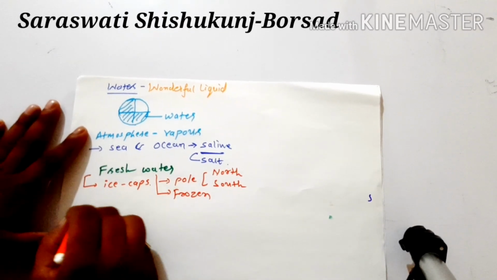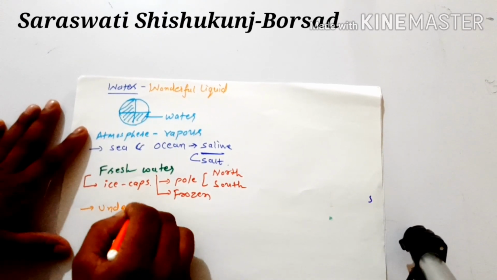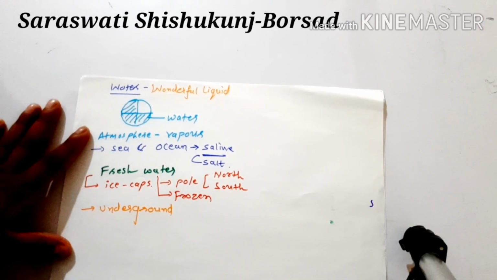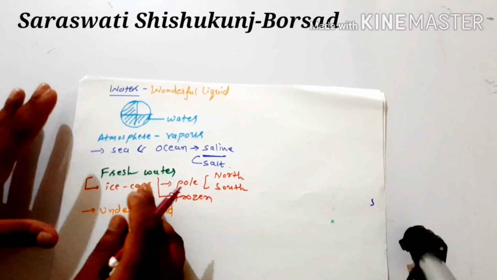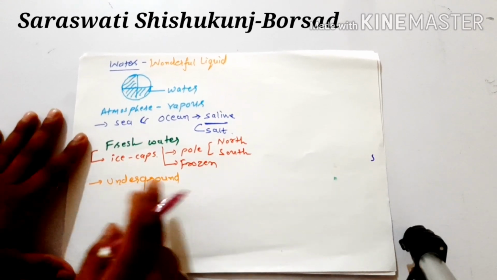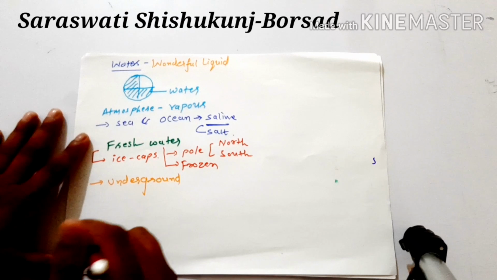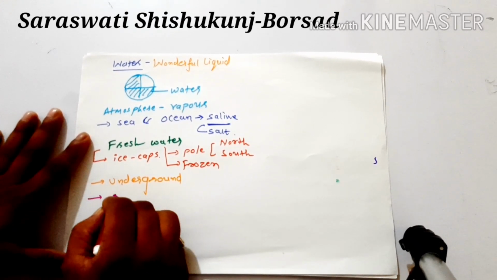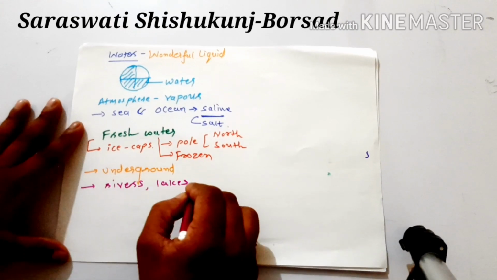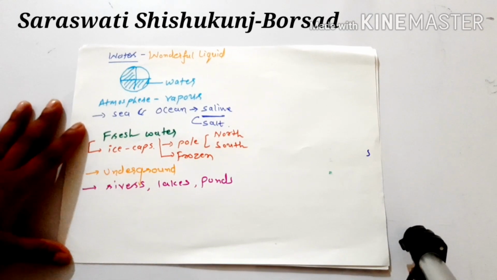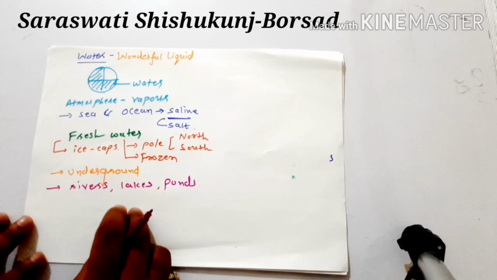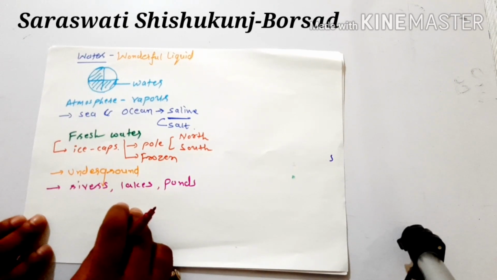Another source of water is underground water. So fresh water means ice caps, the water in frozen form at the north pole and south pole. Also, underground water is a main source of water. Also, in rivers, lakes and ponds, fresh water is present. So these are the main sources of fresh water.